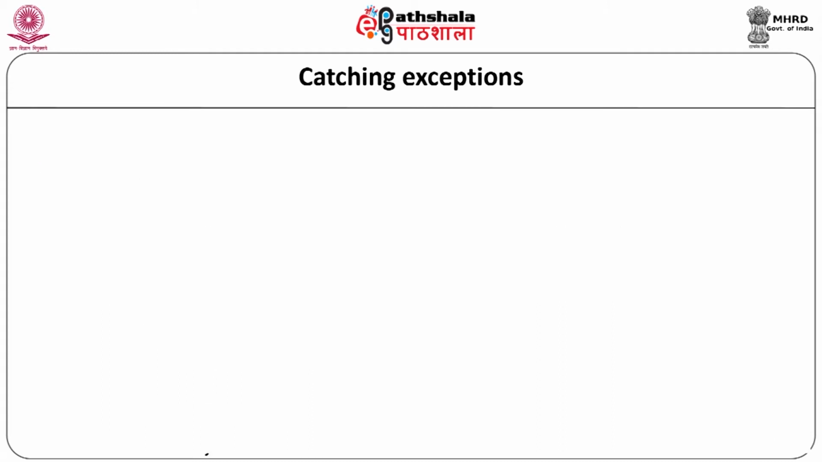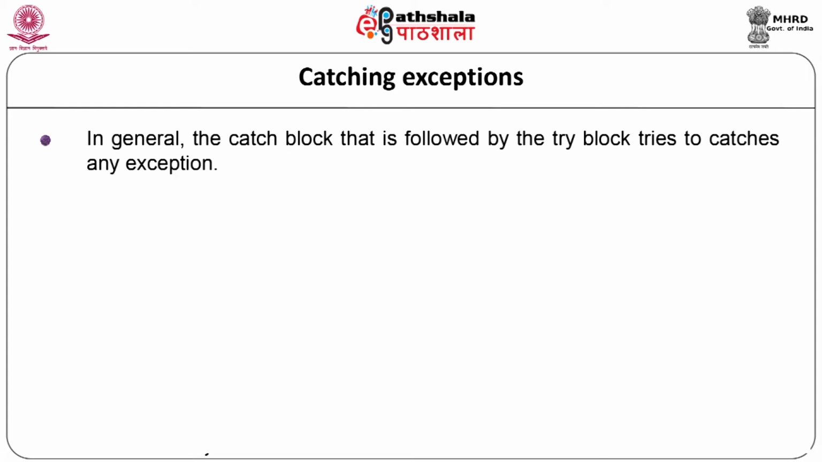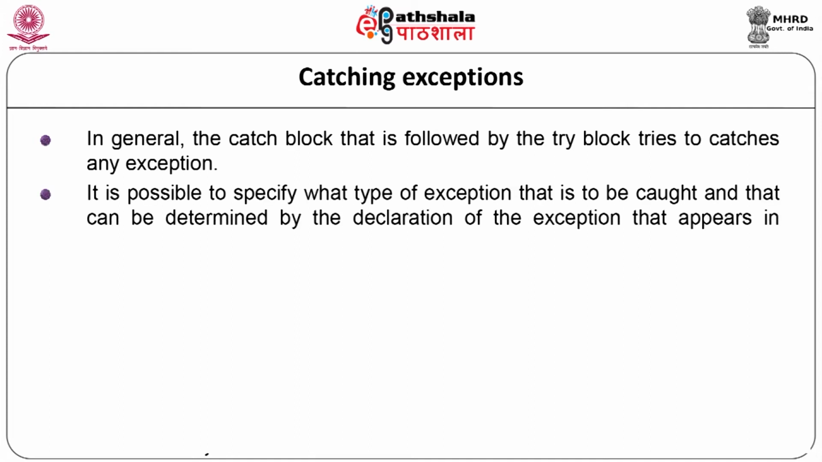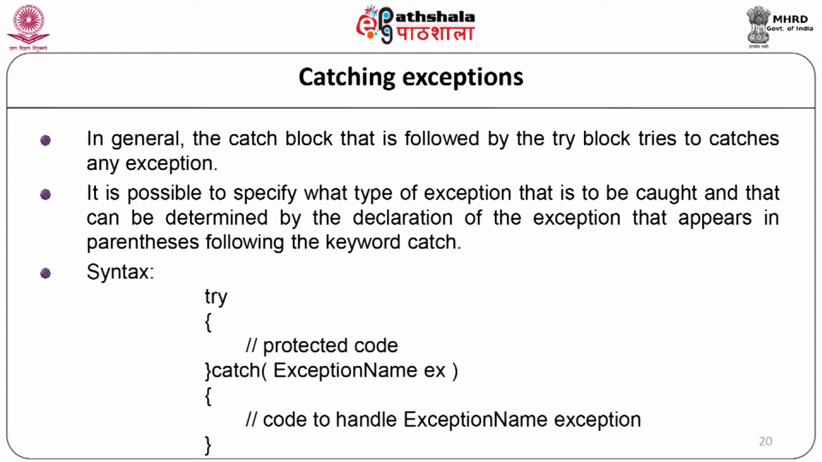Catching exceptions. In general, the catch block that follows the try block catches any exception. It is possible to specify what type of exception is to be caught, and that can be determined by the declaration of the exception that appears in parentheses following the keyword catch. The syntax is: try, opening braces, some code, the try block will end, catch exception name X, code to handle the exception, and end.